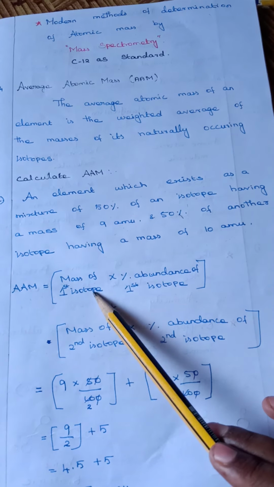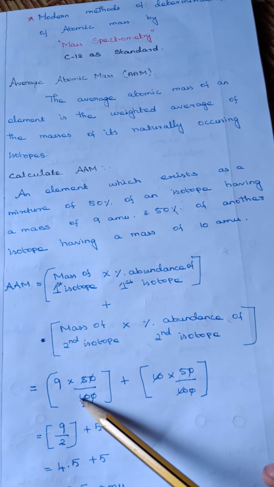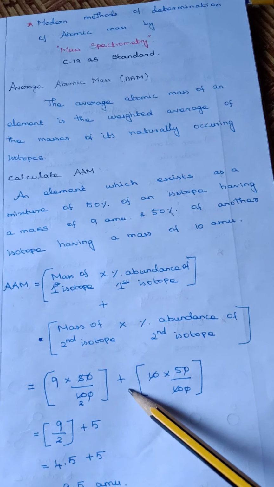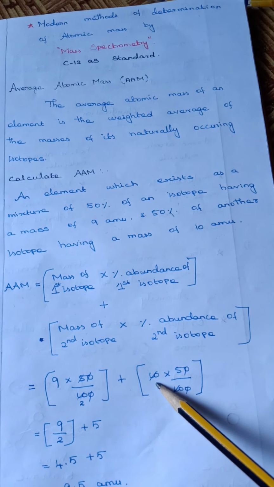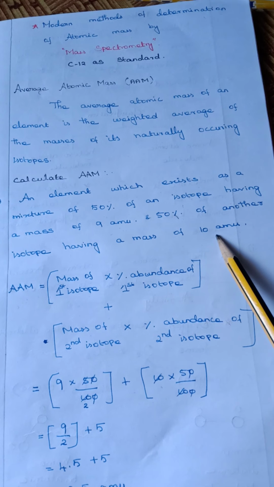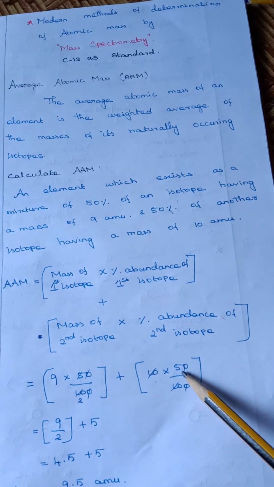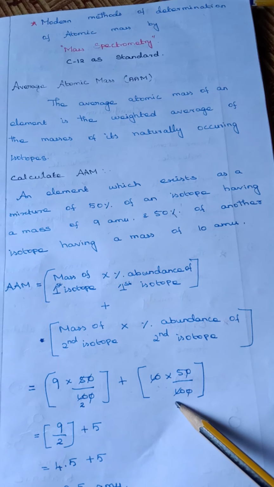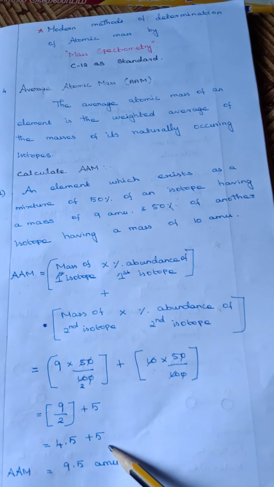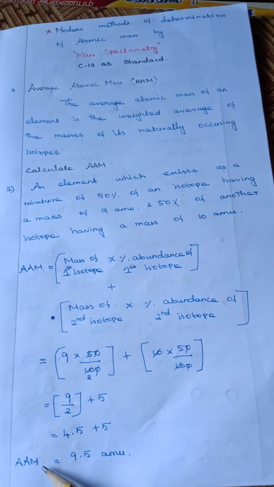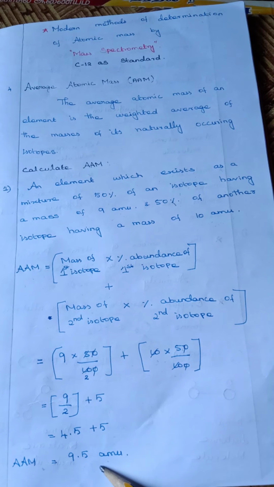Mass of first isotope is 9 AMU into the percentage is 50%. Sum of mass of second isotope 10 AMU into percentage abundance is 50%. So you have to write 50 by 100. You simplify this value, then the answer is AAM is equal to 9.5 AMU.